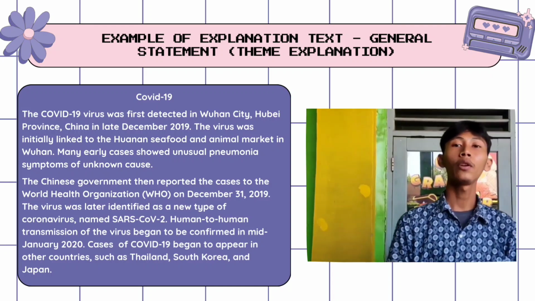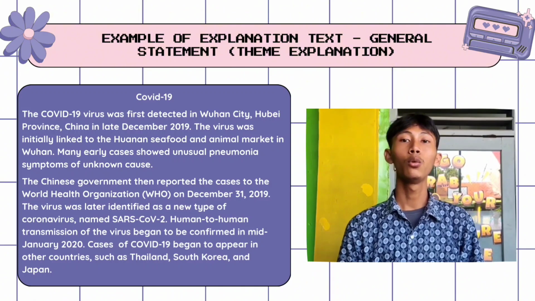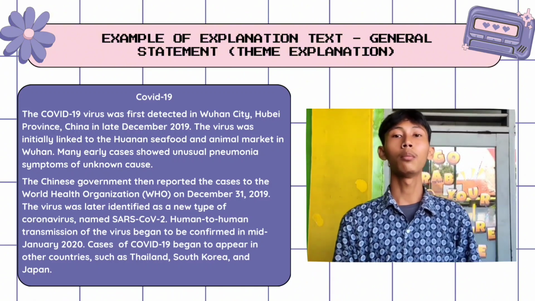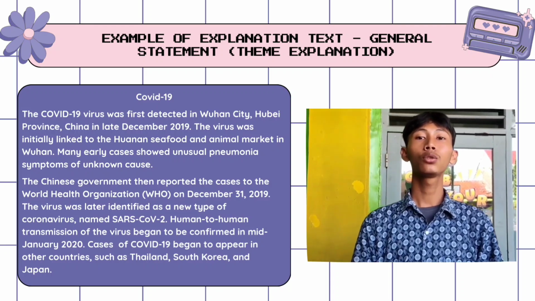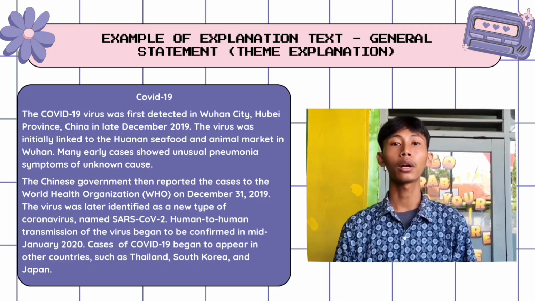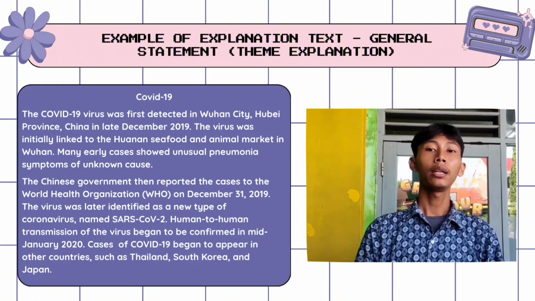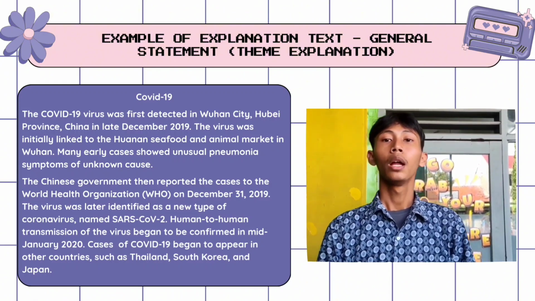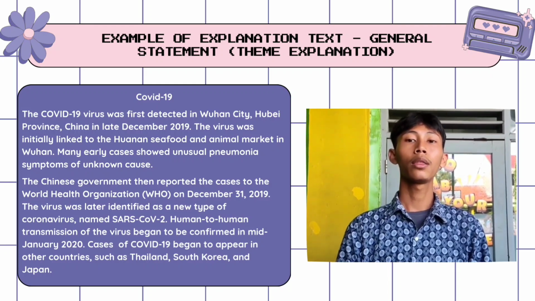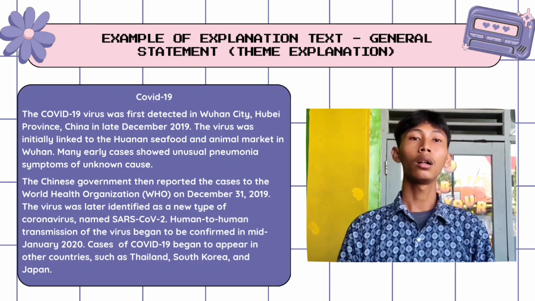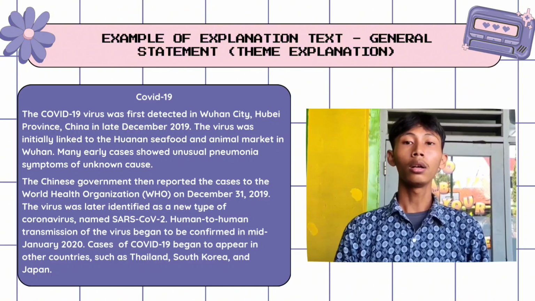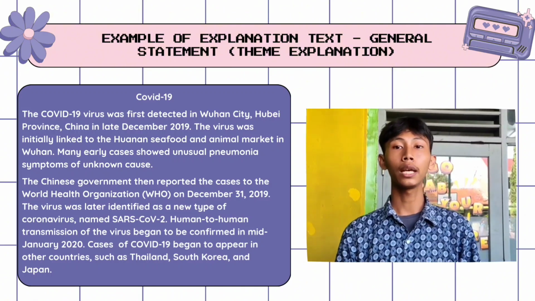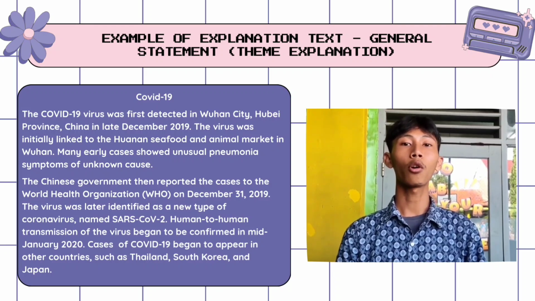Okay, number 1. The COVID-19 virus was first detected in Wuhan City, Hubei Province, China in late December 2019. Number 2. The virus was initially linked to the Huanan seafood and animal market in Wuhan. Number 3. Many early cases showed pneumonia symptoms of unknown cause. Number 4. The Chinese government then reported the cases to the World Health Organization, or WHO, on December 31, 2019. Number 5. The virus was later identified as a new type of coronavirus.